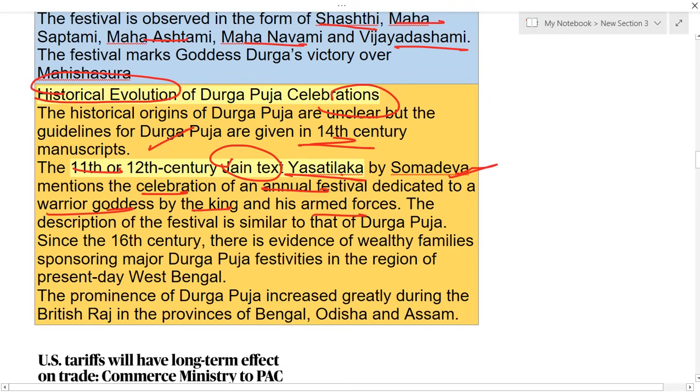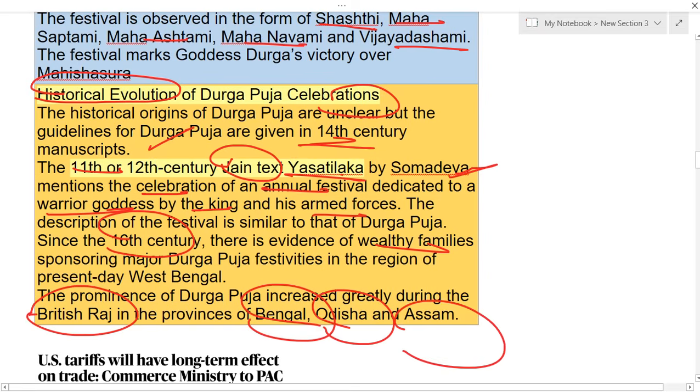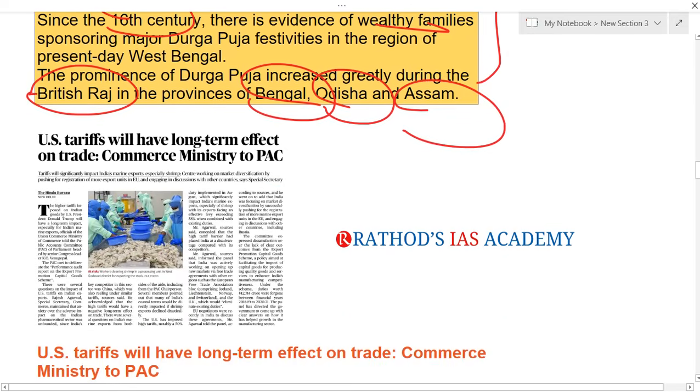This description is very similar to the Durga Puja we celebrate today. From the 16th century onwards, there is evidence of wealthy families sponsoring major Durga Puja festivals in present-day West Bengal. During the British Raj, it was mainly dominant in the province of Bengal, Odisha, and Assam. So you have to know the history, when it was written, who the author was, and what the meaning is.